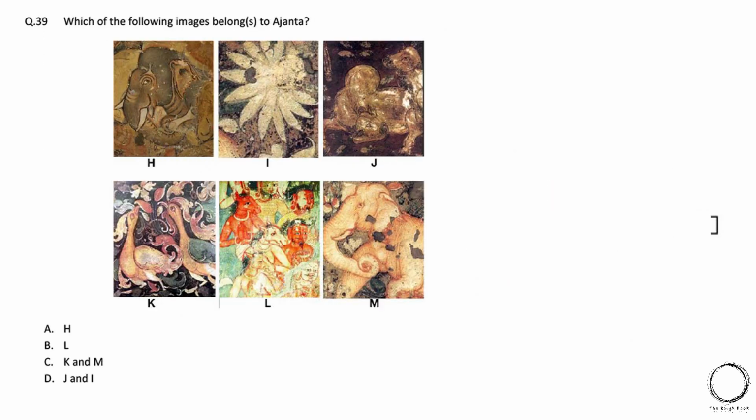Moving ahead, which of the following images belong to Ajanta? Option A, H, B, L, C, K and M, D, J and I. So here, except option B, that is L, all belong to Ajanta cave based on the color scheme followed, and hence the right answer is option A, C and D.